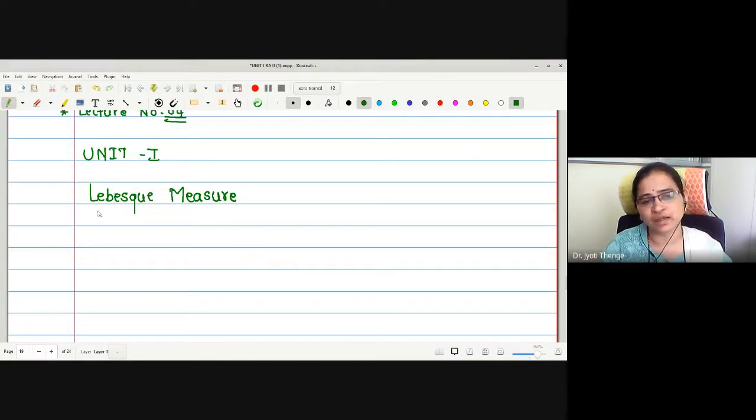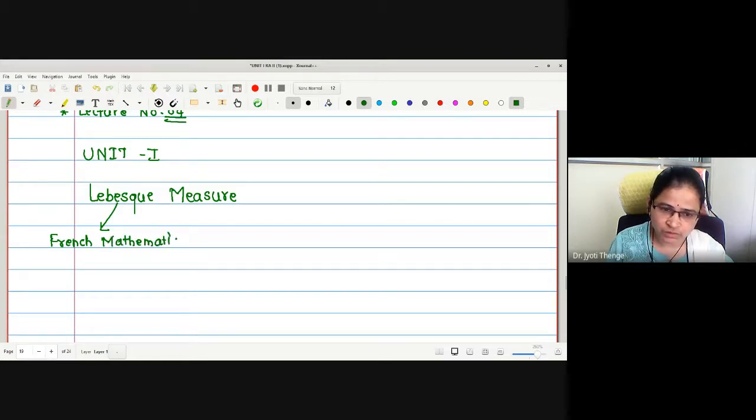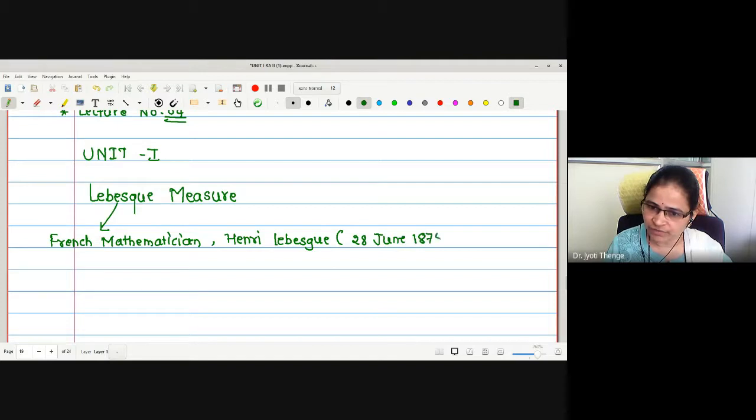Now, if we look at the two words Lebesgue and measure, Lebesgue is actually the name of a mathematician. He was a French mathematician. Okay, and his full name is Henri Lebesgue, and his life span is 28th June 1875 to 26th July 1941.